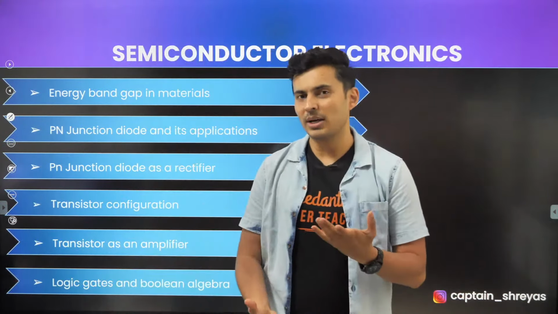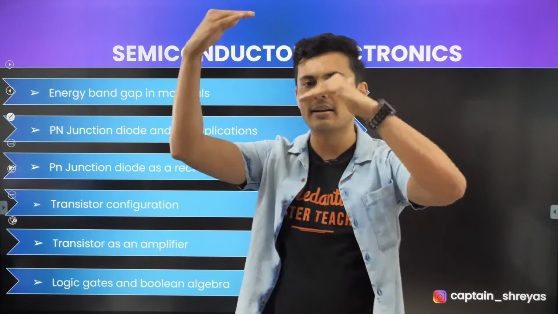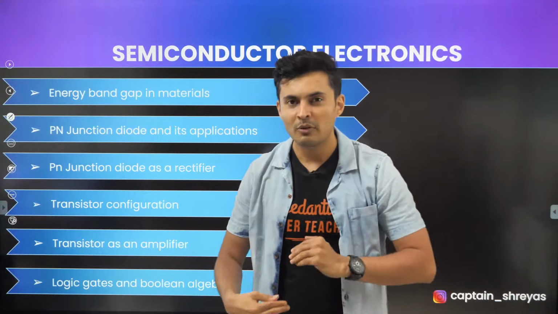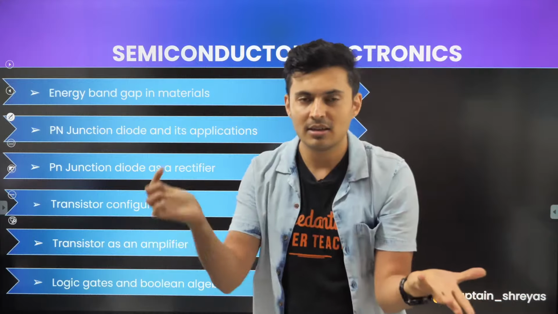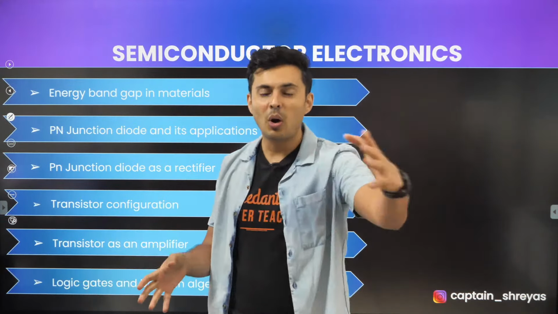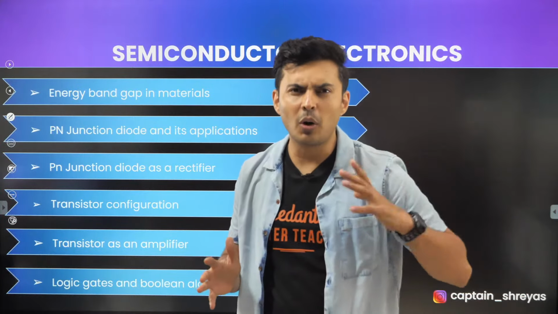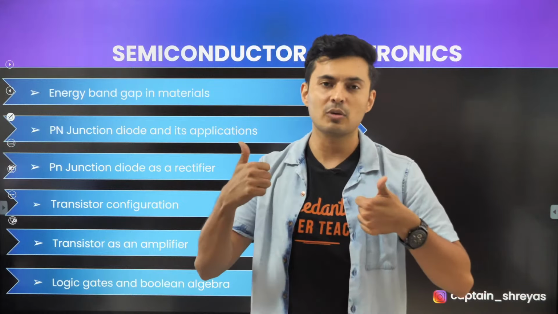When you increase the temperature, what happens? The electrons from the valence band start jumping higher and higher to the conduction band. Once the electrons jump because of the thermal energy, you will see the conductivity increases, the resistance goes down. It's exactly opposite of conductors. In conductors, when you increase the temperature, the resistance also goes up.